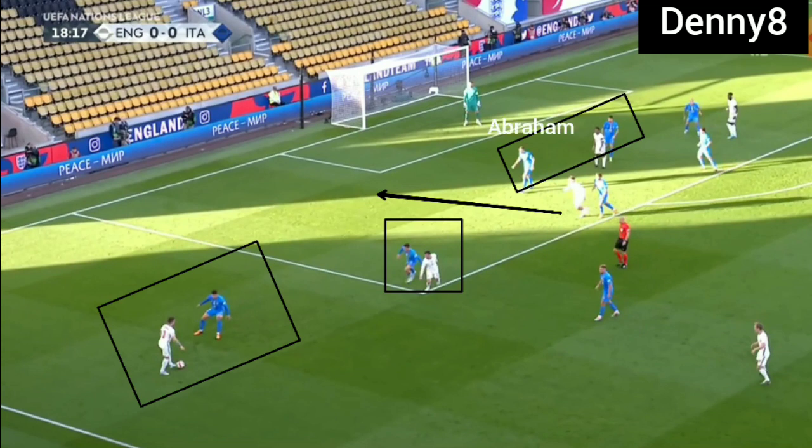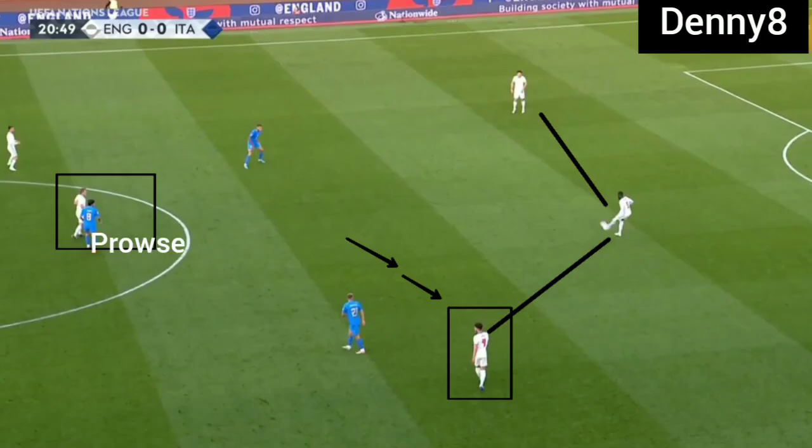Abraham was holding the centre backs, Trippier was wide and dragged the fullback, the half space man was holding the centre midfielder and third man runs were coming. After a while, England changed the strategy. England were using a single pivot and the second pivot was drifting wide from the centre and he was playing as a left back. Because of that, England's left back was pushing high and England had an extra man in attack.